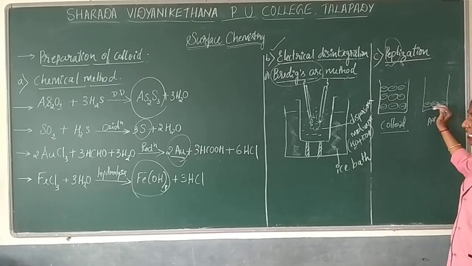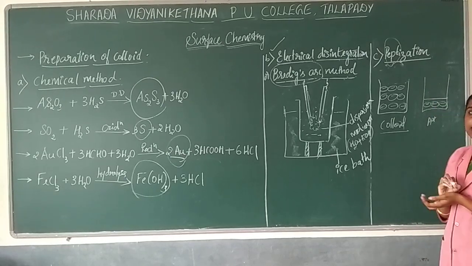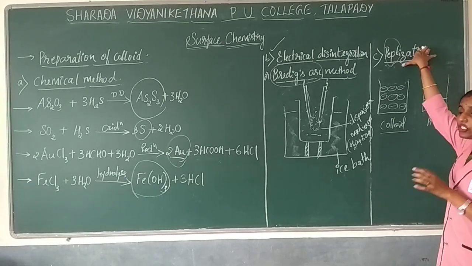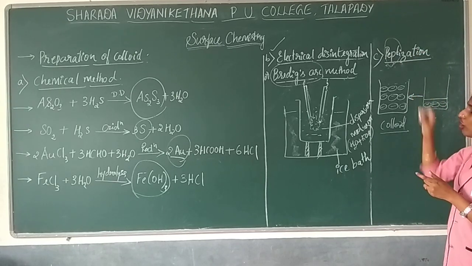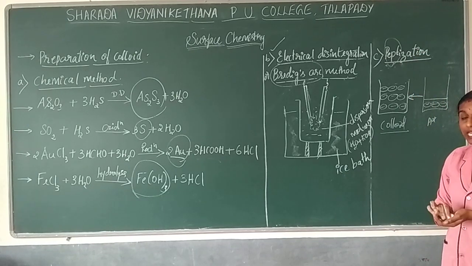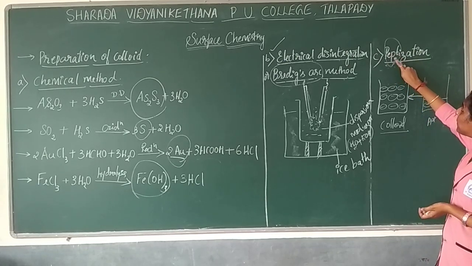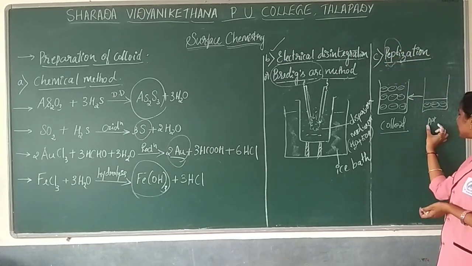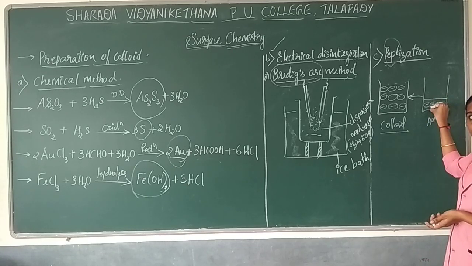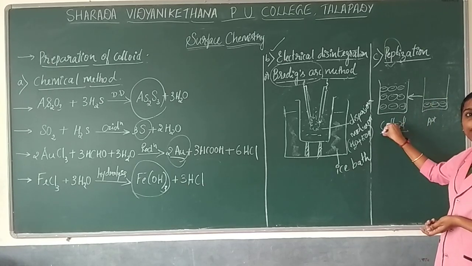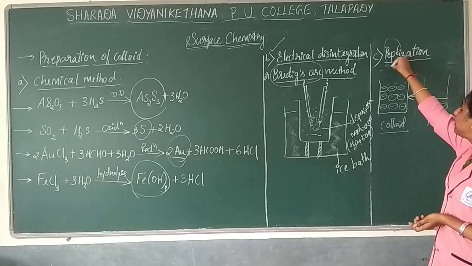Only the precipitate settles down. Now, peptization is a method to convert precipitate into colloidal form. Remember peptization as PPT, precipitate. So conversion of this precipitate into colloidal form is considered peptization.